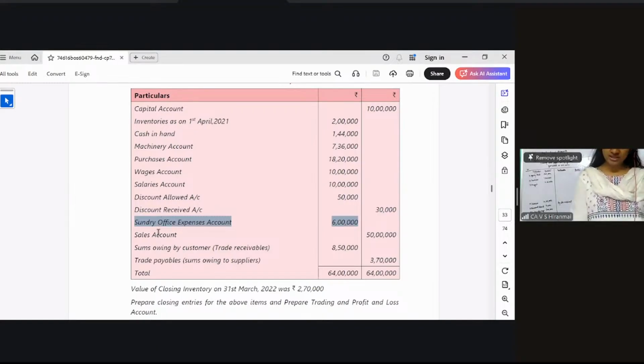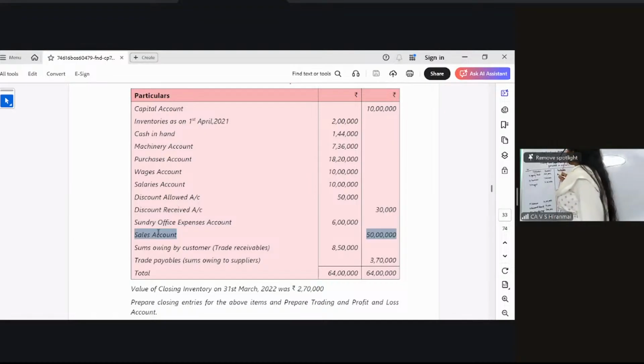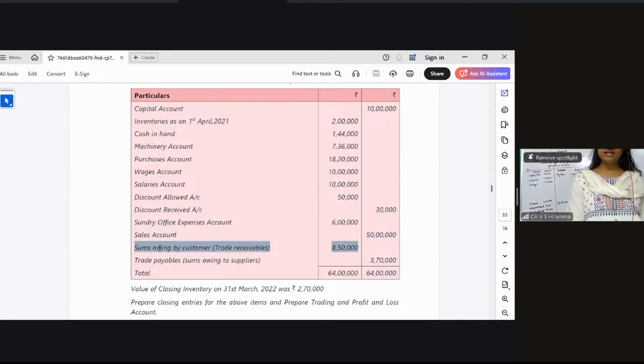The next one is your sales account. Sales account is nothing but it will be going to your trading account. Sales account is 50 lakh rupees. Okay, no sales return, nothing. Sums owing by customer, trade receivable, current asset, will go to the balance sheet. Then trade payables, that is nothing but your creditors. This will also go into the balance sheet on the credit side.